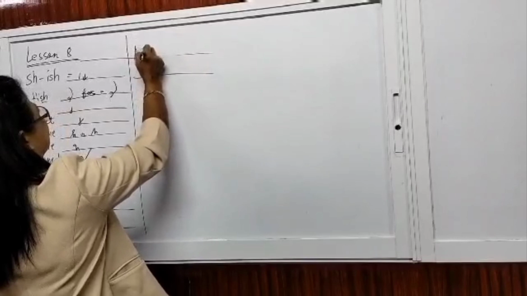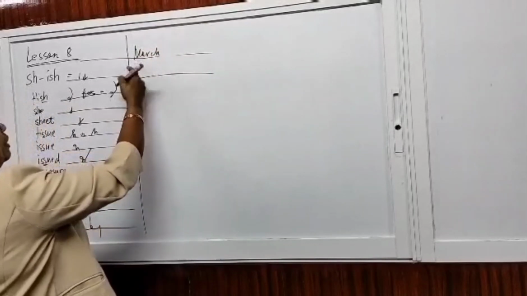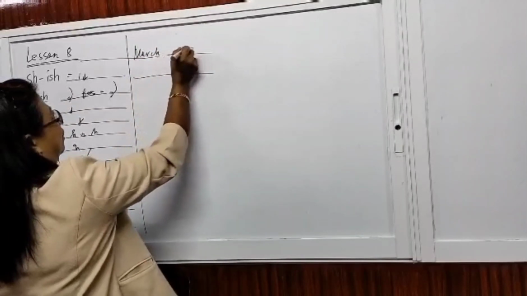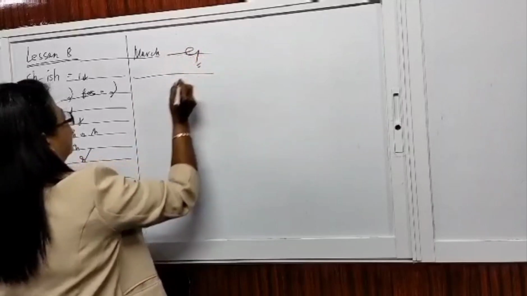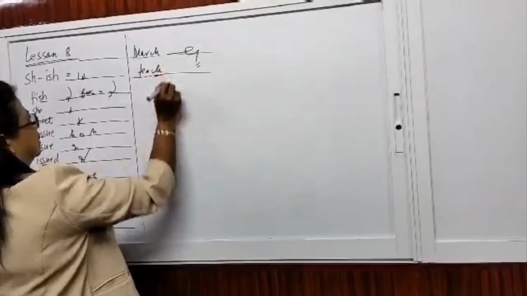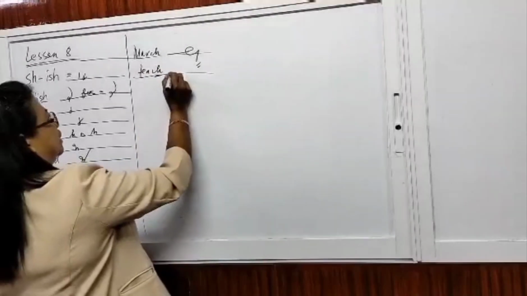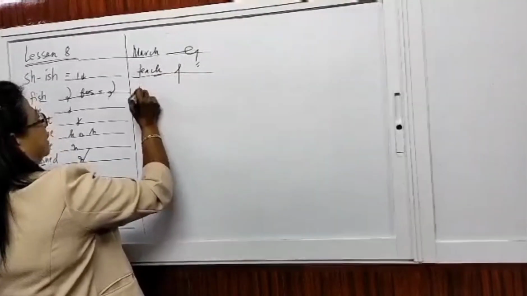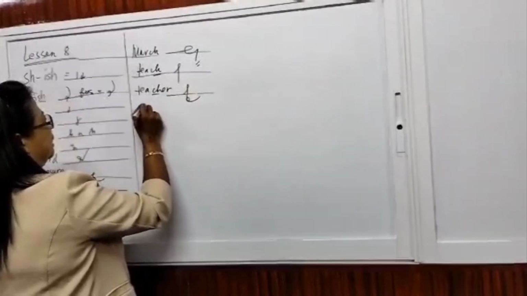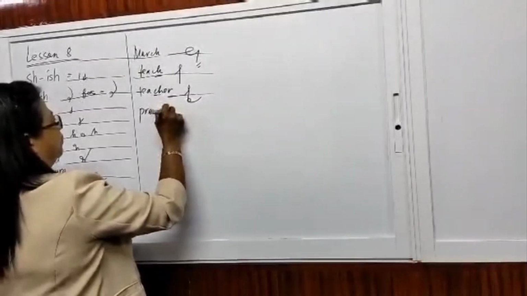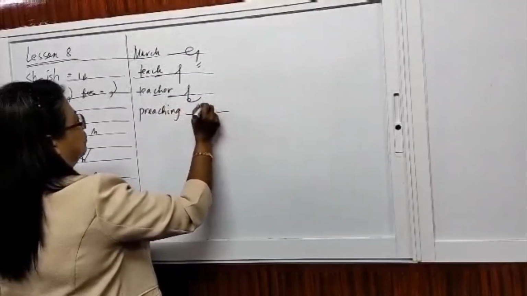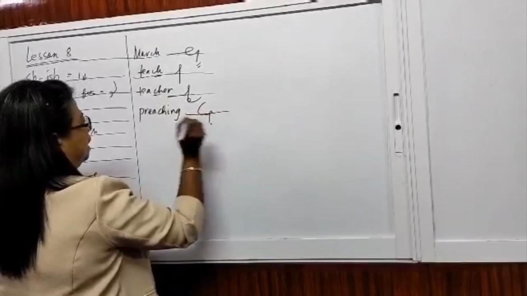March. Since it's capitalized, then you write M-A-R-Ch with the capitalization. Then we have teach. That's the CH. Then T-E-Ch. Then teacher. Preacher. Preaching, for example. Then we have P-R-E-Ch-E.